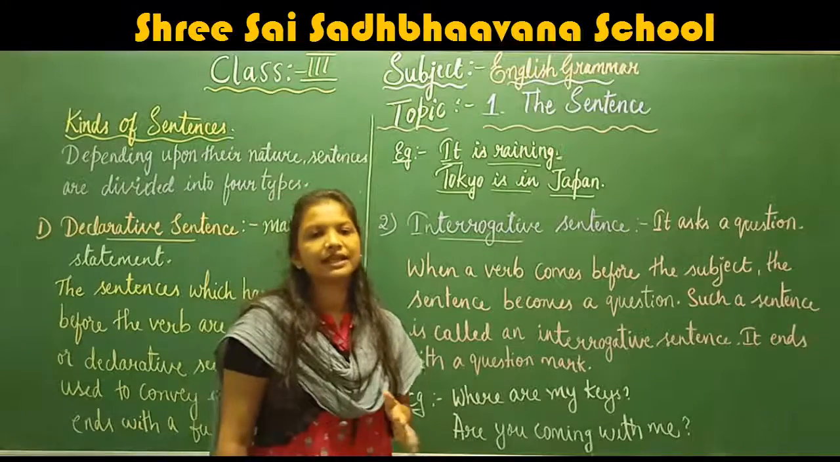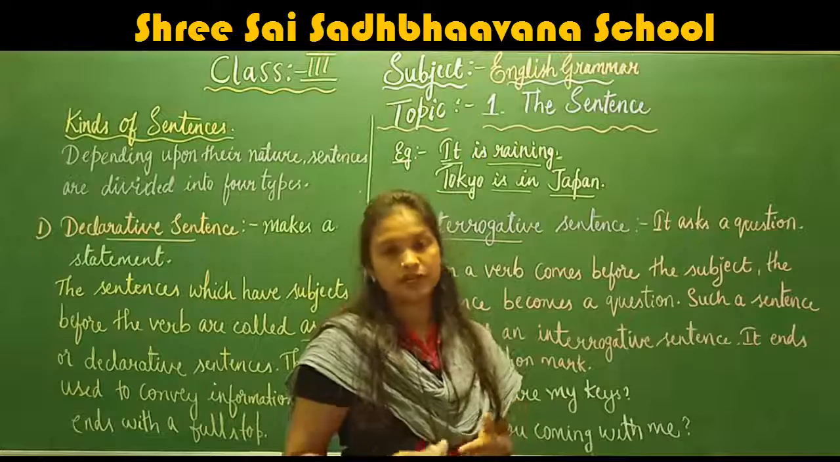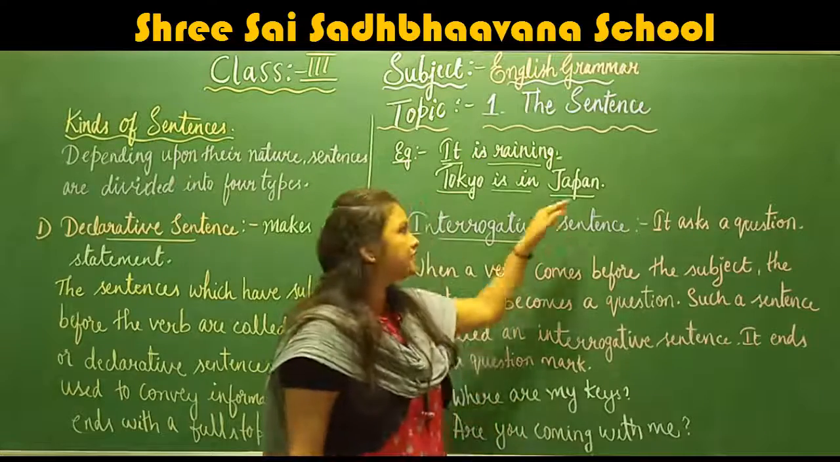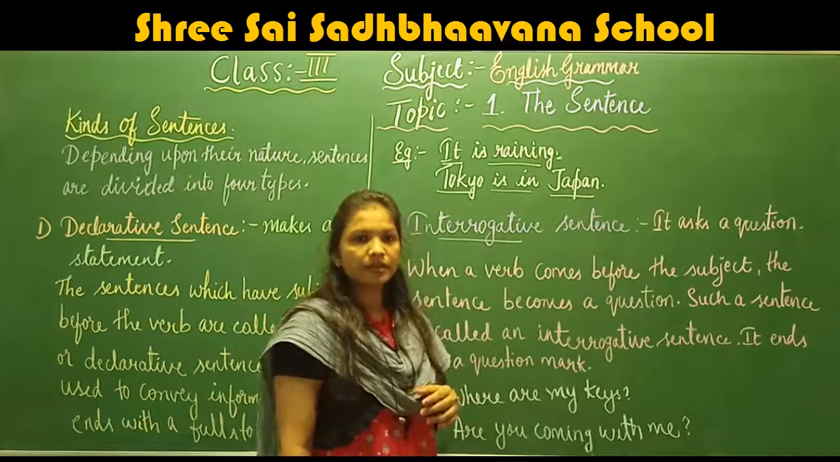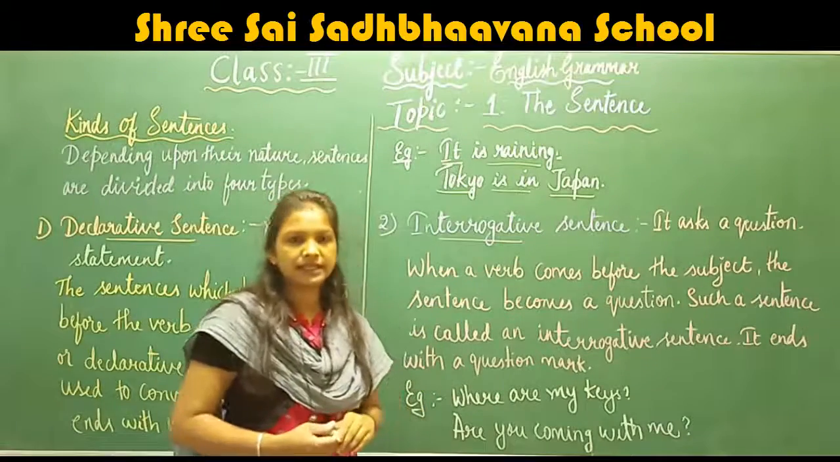Okay, understood, children? Declarative sentence. Declarative sentence means it gives information. Okay, and always it ends with a full stop. Okay, next statement. Next is interrogative sentences.